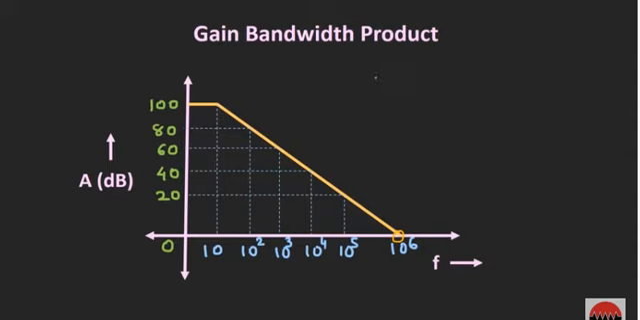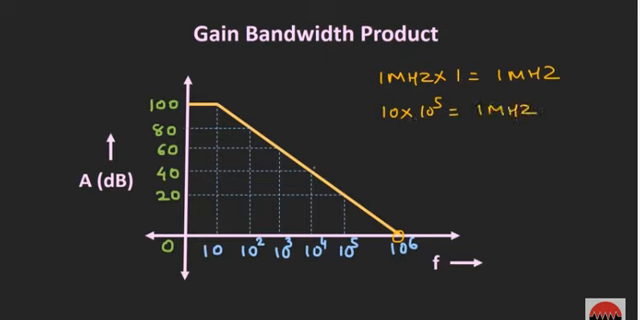Let's say you are operating the op-amp at the unity gain frequency. Then the frequency of operation is equal to 1 megahertz, and at that frequency the gain of the op-amp is 1. So the product of this frequency and gain will be equal to 1 megahertz. Similarly, if you are operating the op-amp at this cutoff frequency FC, the gain of the op-amp is 10 to the power 5. Again, the gain and frequency product will be equal to 1 megahertz.